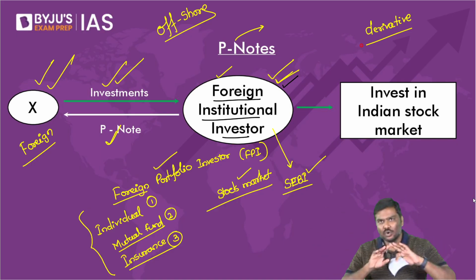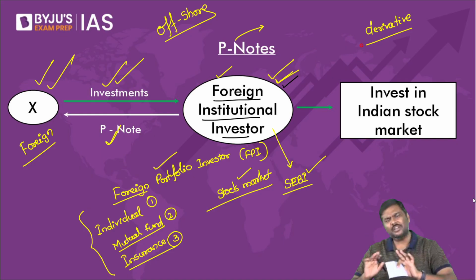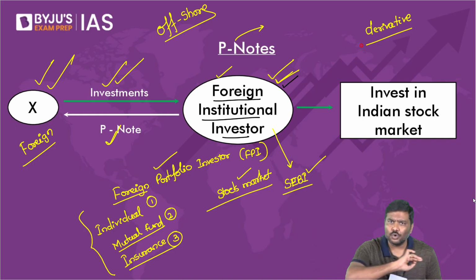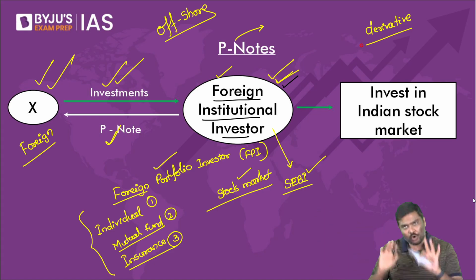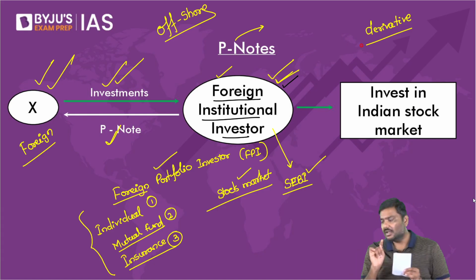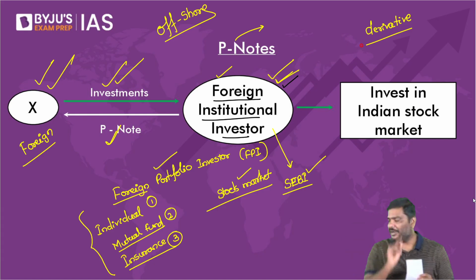That's the reason you do not enter into the derivative market. The derivative market is very complicated. For GS paper 3, absolutely of no use for you. But I hope you understand what you mean by derivative now. I hope you have understood this. Now, let me go to the next point.